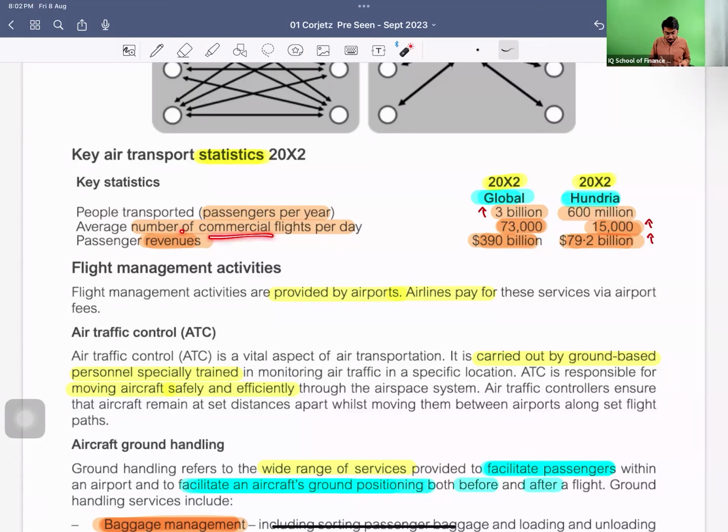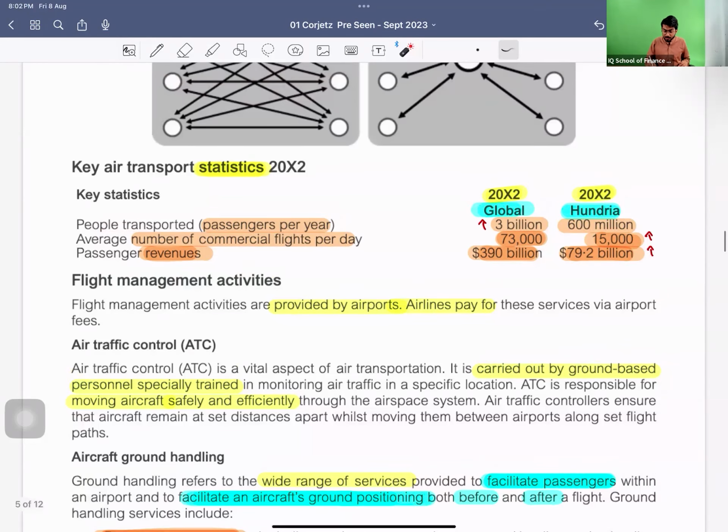And the average number of commercial flights per day: it was 73,000 globally, and in Hundria it was 15,000. So what I feel is that as compared to the global, Hundria has a greater chunk, being a single continent. It has 15,000, somewhat I would say more than 20% of the ratio, so it's a substantial portion.